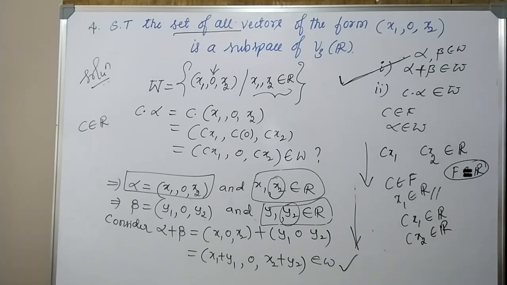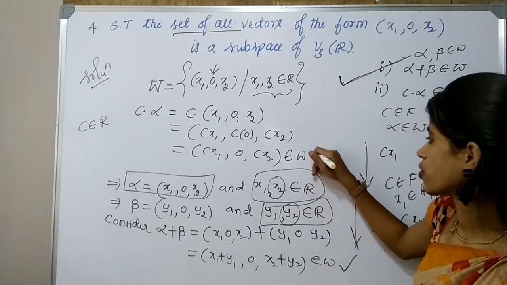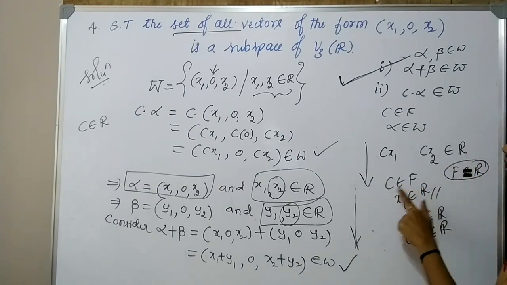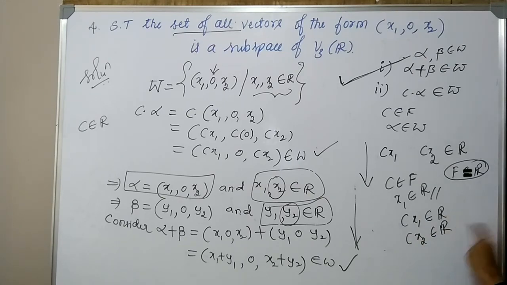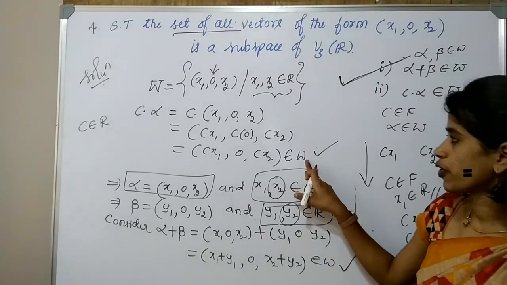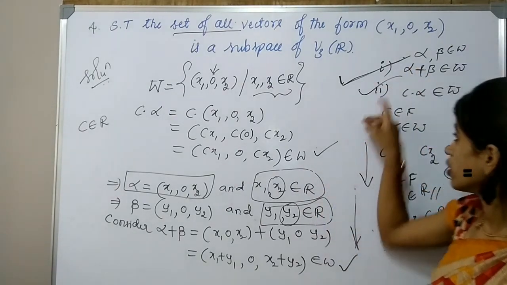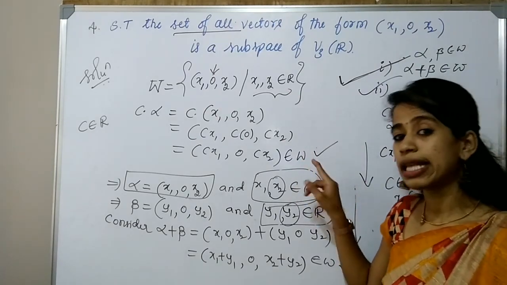Therefore this clearly belongs to W. Here Cx1 and Cx2 clearly belong to R. Why? Here C belongs to F and x1 belongs to R, so Cx1 belongs to R, and Cx2 also belongs to R. Therefore it belongs to W. The second condition is also over. According to the necessary and sufficient condition, these two conditions are satisfied. Therefore W forms a subspace.